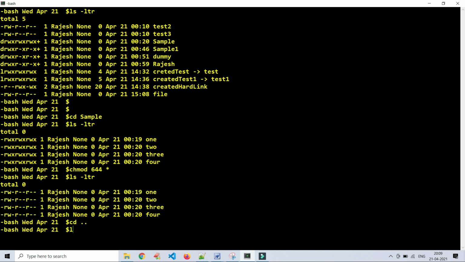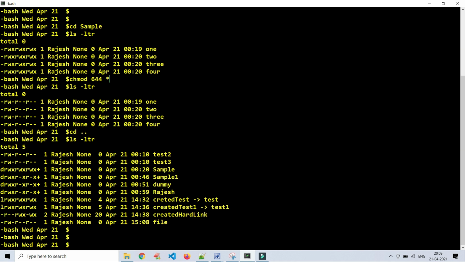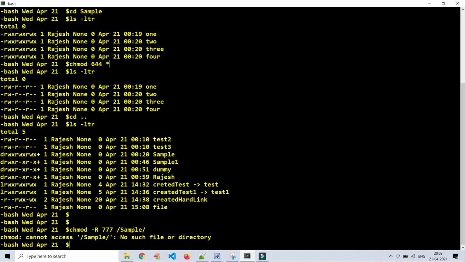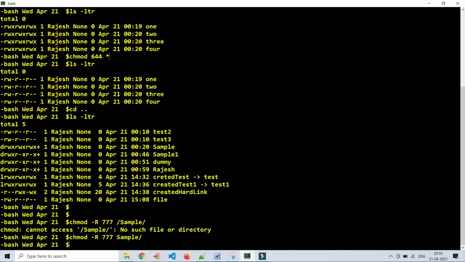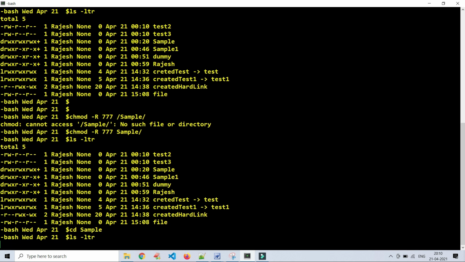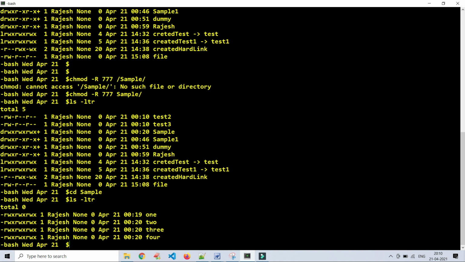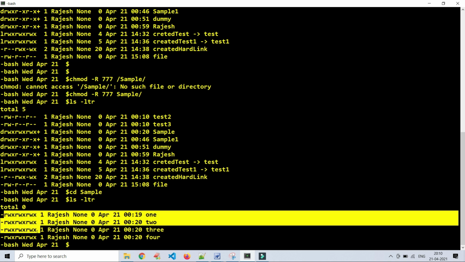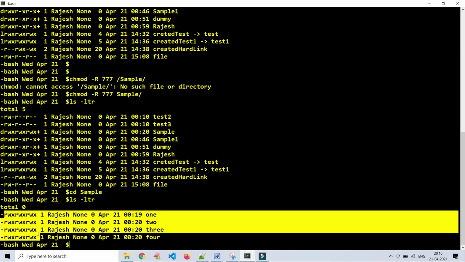cd, list out. Okay, now sample has the 777 permission. What I am doing here, chmod 777 sample. No such file or directory. See here, now all the files permissions got changed to 777 successfully.